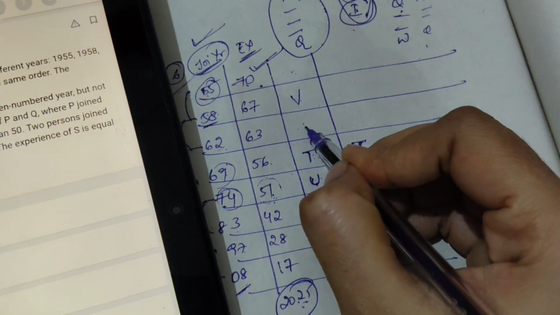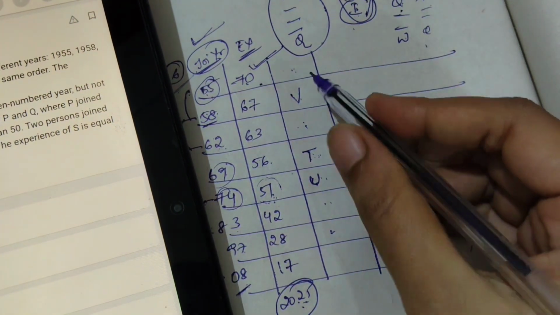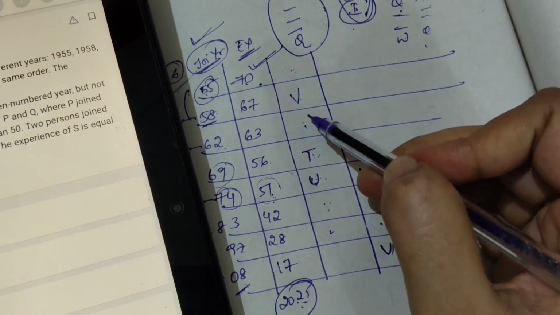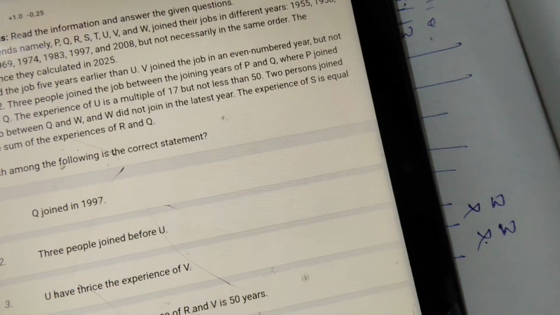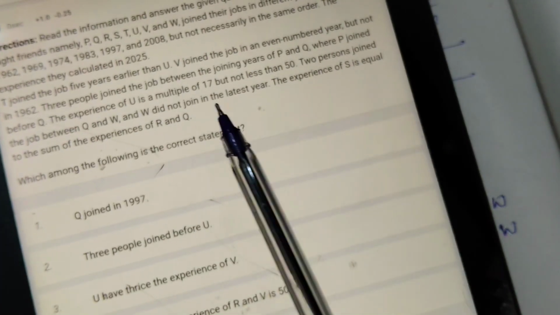If I write Q here, see, we will go with other hints, because again there are 2 possibilities. If I write Q here, W will come here. If I write W here, Q there. So again, since I didn't finish the puzzle, we'll go with other hints, to see if we can fix any position or not.